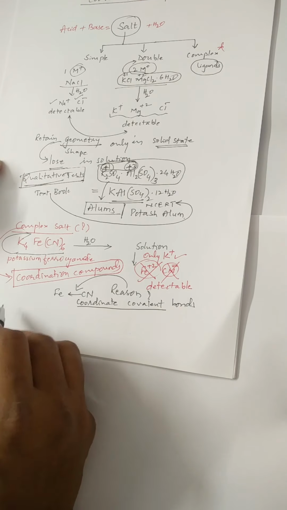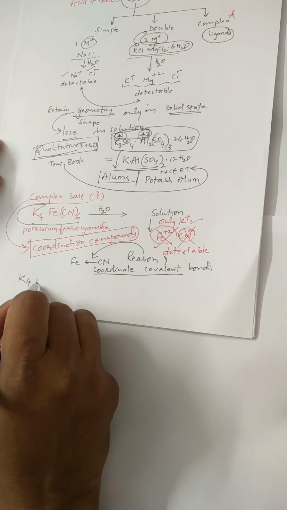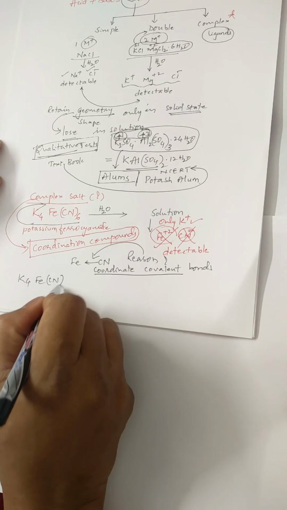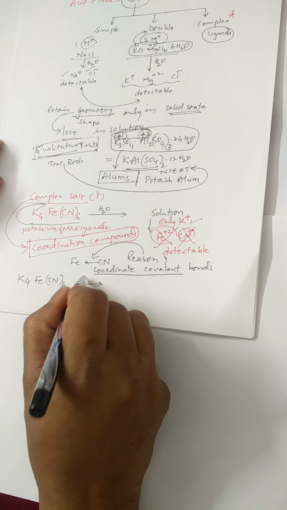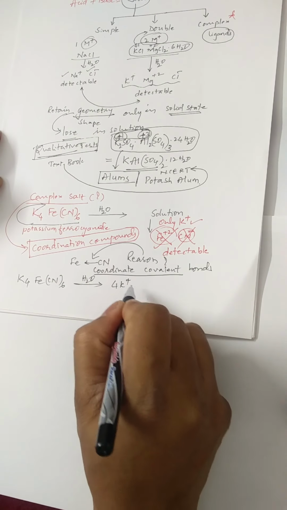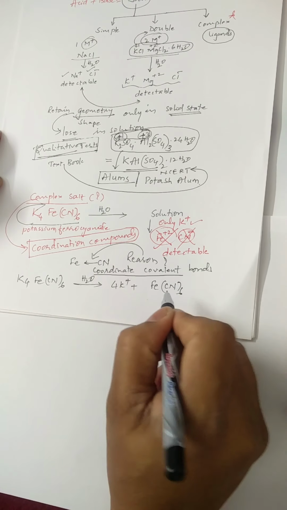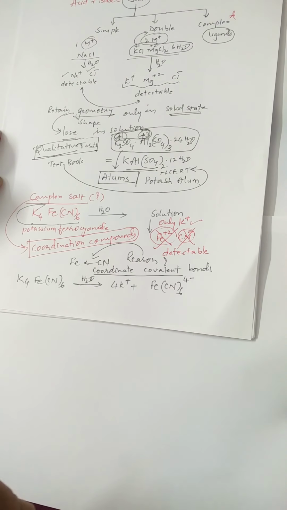Now we know that when K4[Fe(CN)6] is added to water, it will dissociate as 4K+ and [Fe(CN)6]4-.